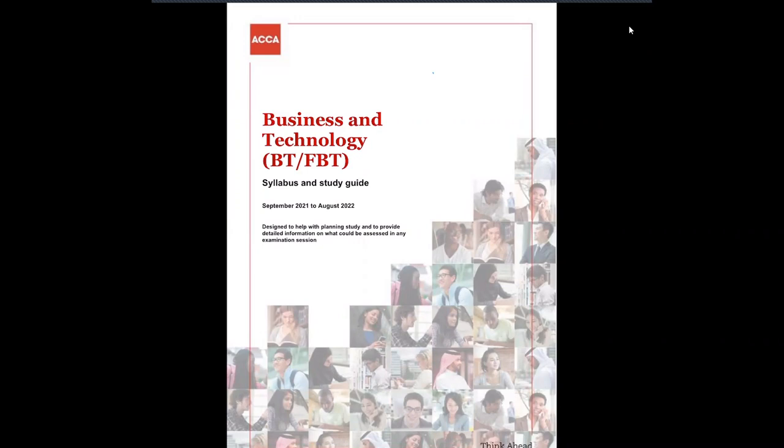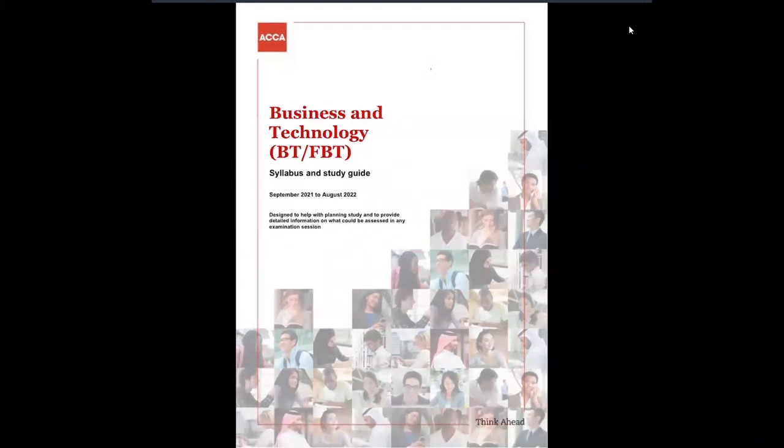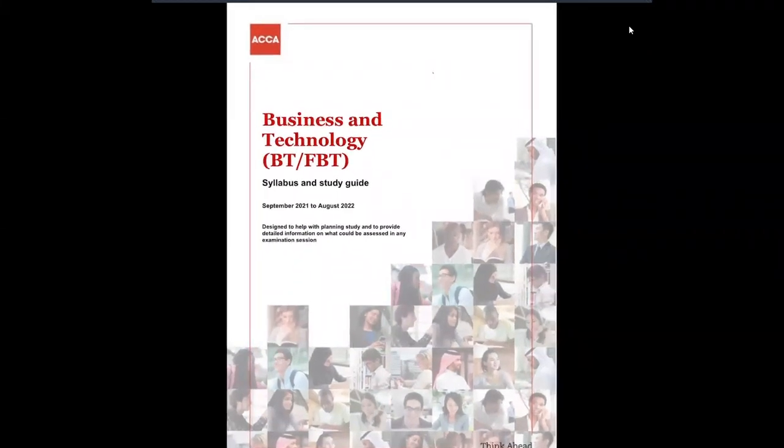Let's start with the introduction of the ACCA Foundation course, RQF Level 4, Business and Technology. As we can see, this paper has two names, BT and FBT. There is a difference in the name, but both of them have the same course, same MCQs, and the same paper exam format. So let's not get confused with the name of the paper and let's move on to understand what this course is all about.